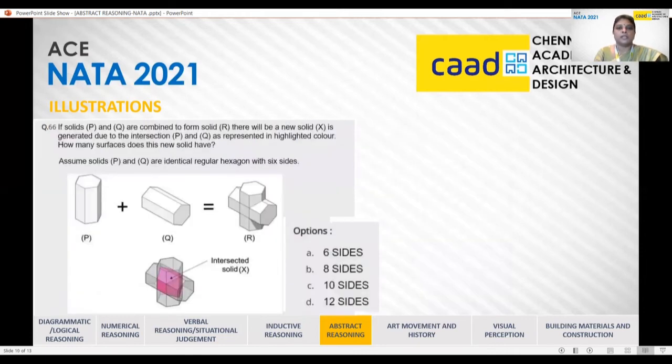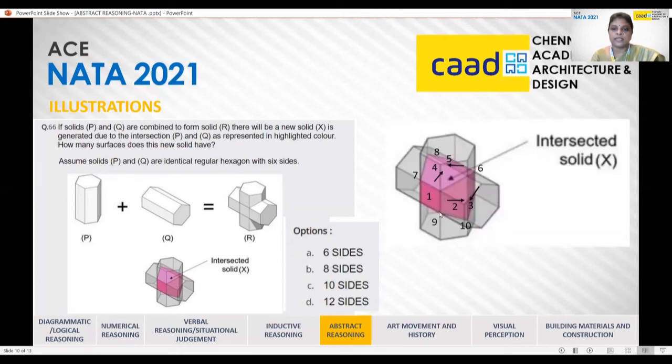Now, this is one tricky problem where they will give you two hexagonal prisms intersected at right angles to each other. What will be the solid which is formed by the intersection of these two hexagonal prisms? And they are asking how many sides or surfaces the solid has. So now we have to closely watch the intersected solid.